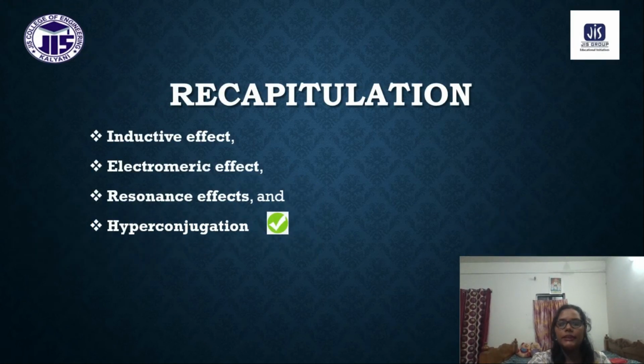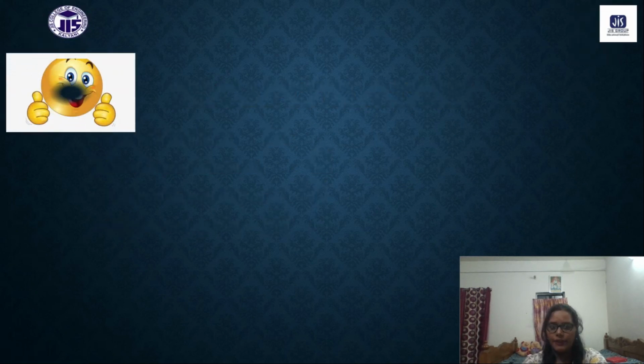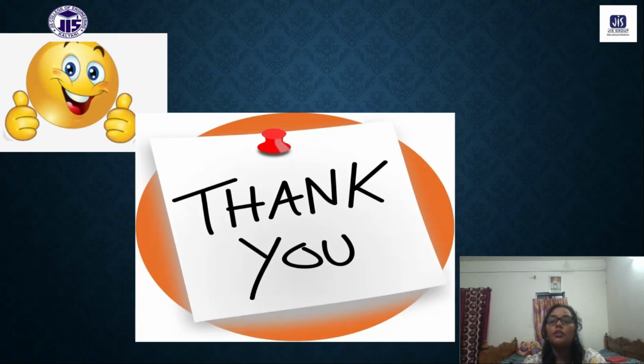Next, this is the recapitulation. We have discussed the inductive effect, the electromeric effect, the resonance effect, and also the hyperconjugation effect. So, students, please follow the classes regularly, because this chapter is a very conceptual chapter. From this chapter you can get conceptual questions, so if you don't clear your concepts, then you cannot find the answer.